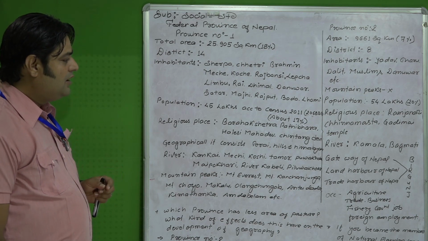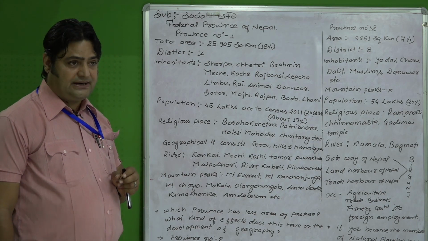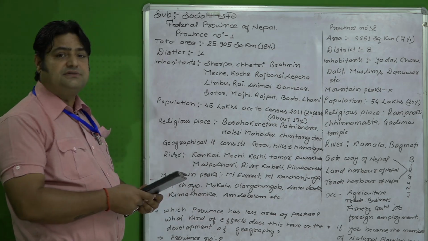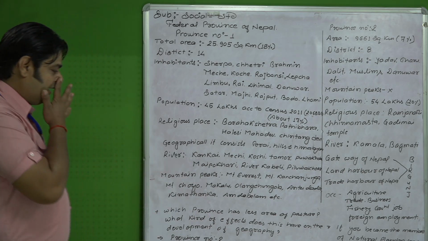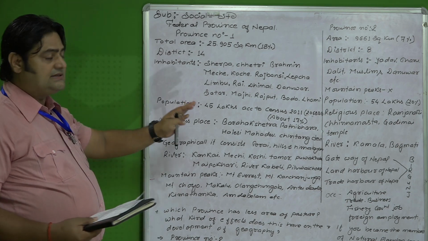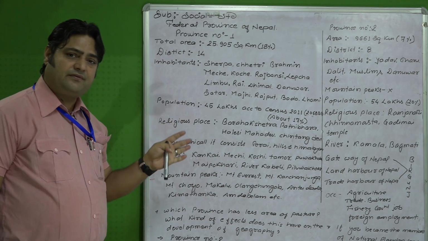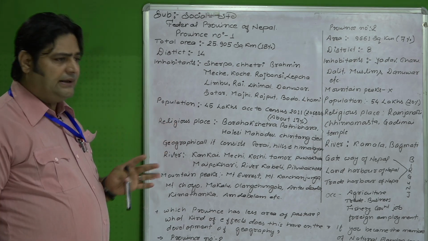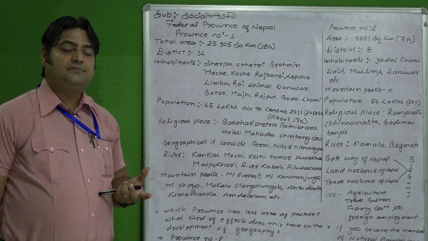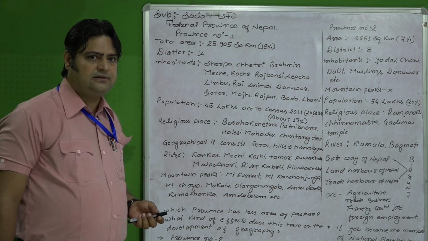The student must not forget which place of Nepal is famous by the name of land harbor. Obviously, that is Birganj. Okay, don't forget that. And similarly, step by step we will learn about all the provinces. Right now, I told you about the land and physical features of province number 1 and province number 2. After learning province number 1 and 2, what types of questions are asked in the examination? That must be our focus point. And how the question is asked should be considered.